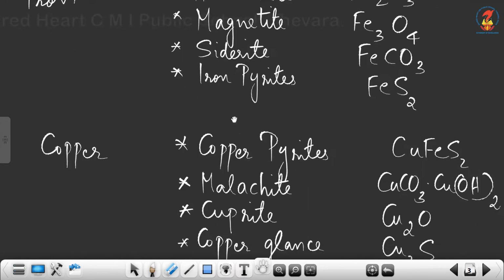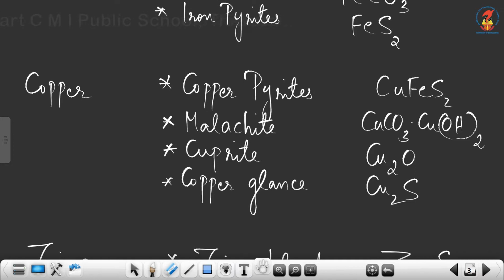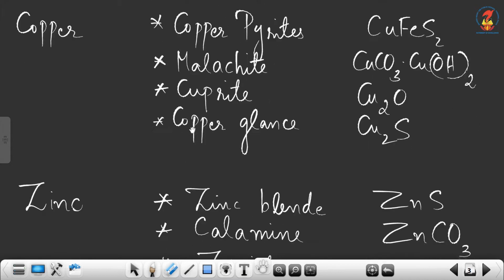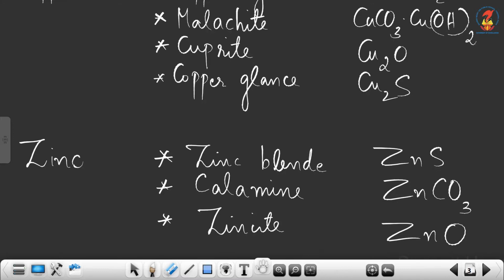Now the next metal is copper. The main ores of copper are copper pyrites, CuFeS2. Next is malachite, CuCO3.Cu(OH)2, cuprite, Cu2O, copper glance, Cu2S. Now the next metal is zinc. The sulfide ore of zinc is zinc blende. Now zinc carbonate is calamine and zincite is zinc oxide. So these are the principal ores of certain metals.